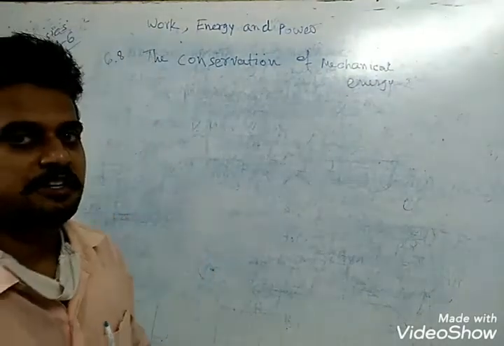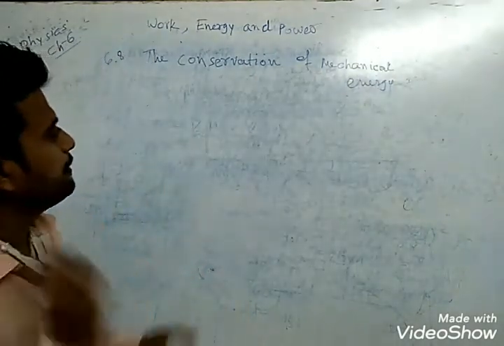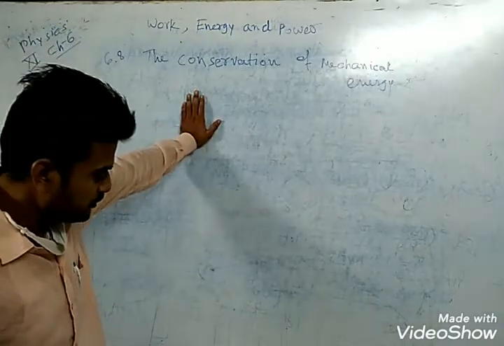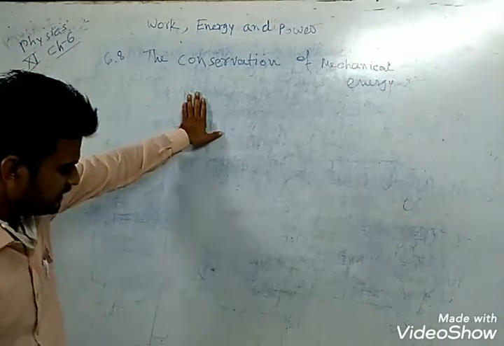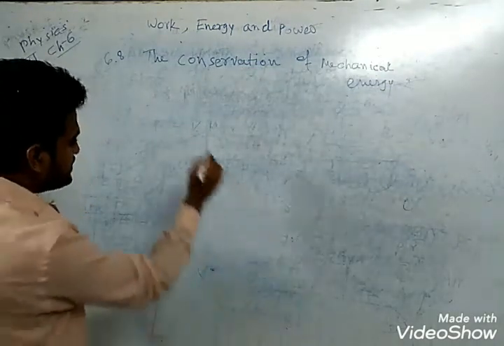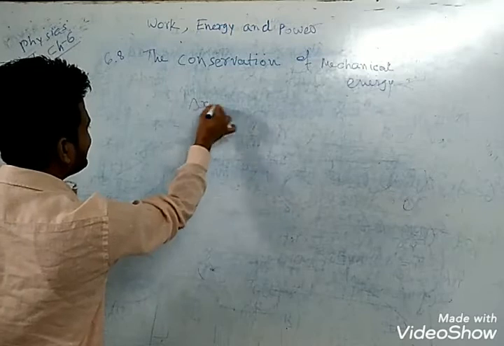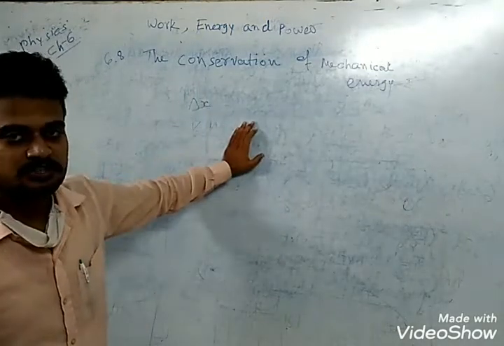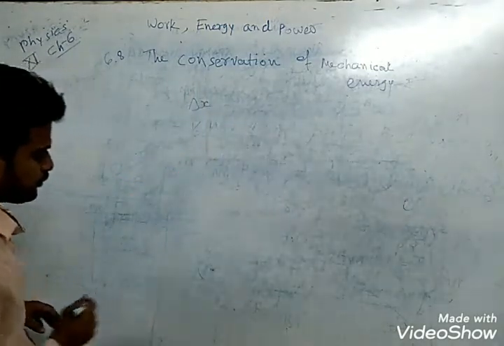Topic 6.8, the conservation of mechanical energy. Suppose a body undergoes a displacement of del x under a conservative force.